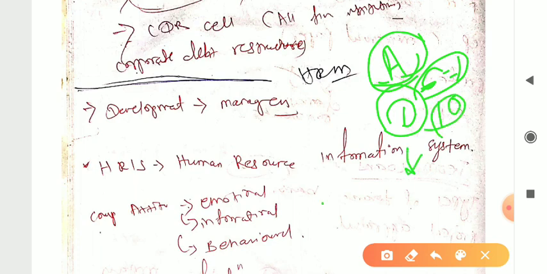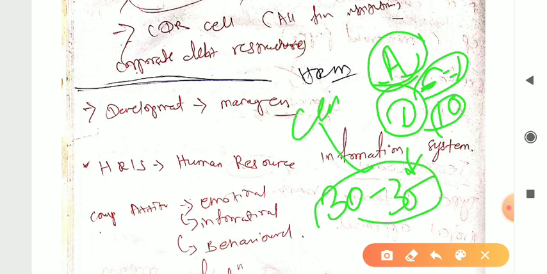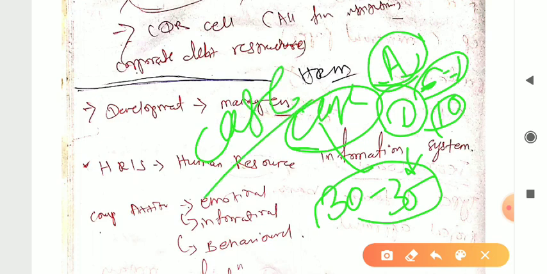And in module C you will get definitely 30 to 35 marks, that is theory completely, case study, right? So this is very important if we are talking about how to cover this in a very short period of time. If you are preparing and you are feeling that HRM is boring, then this is true. We should understand some basic important terms. So in this video we are covering that part only, which terms are more important, right?